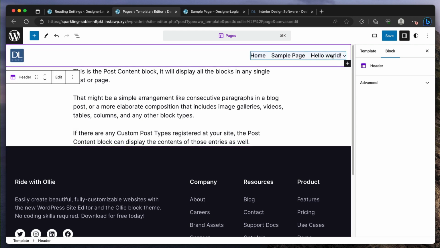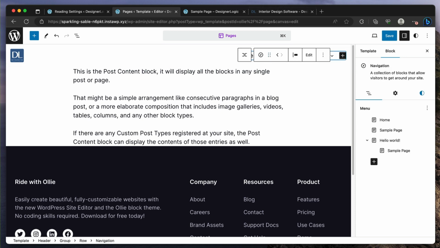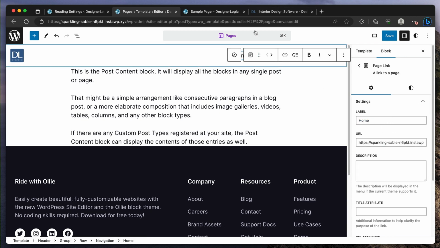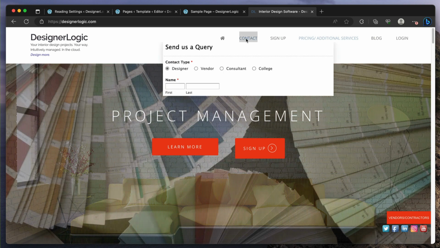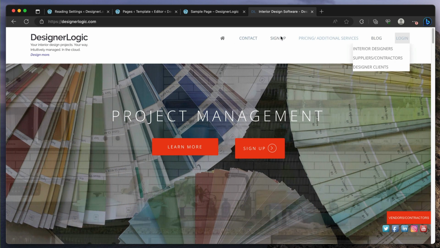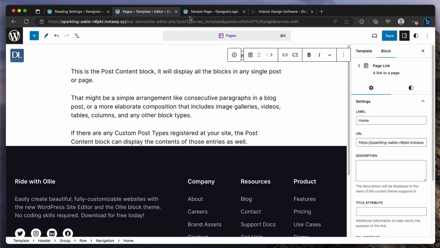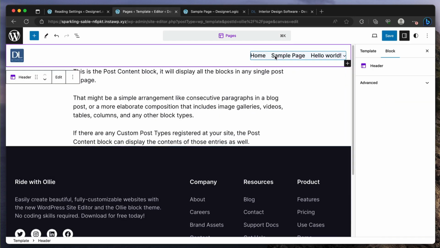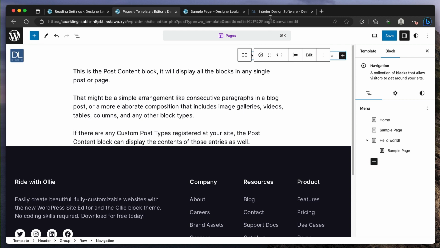So let's see. So for this text, for example, what do you think you would have in the navigation? What's in the old one, really? You have home, contact, sign up, pricing, services, blog, and login. The blog you can take off. Actually, the login, I wanted to have a little login on the site here, but right now it's just a link to it.